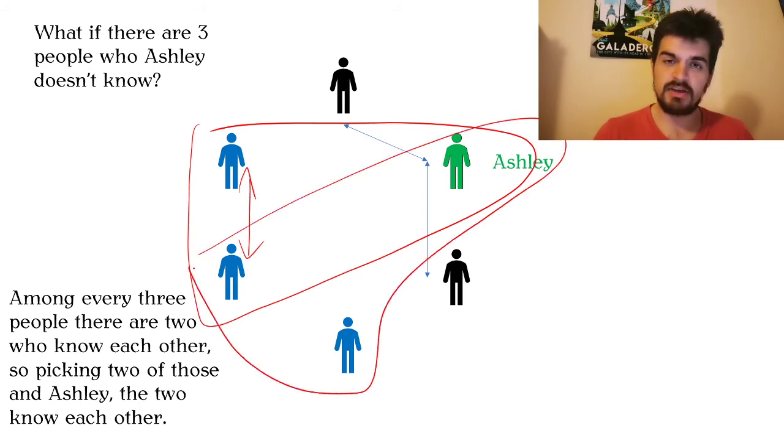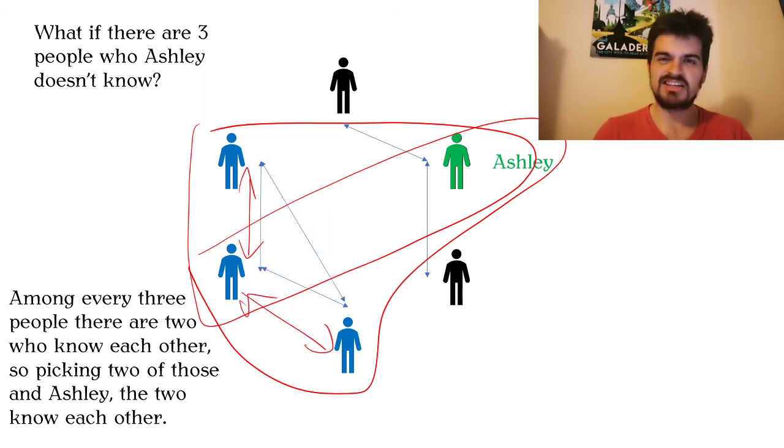There cannot be an arrow between this person and Ashley because Ashley doesn't know this person. Same here, so there must be an arrow here. The same goes if I pick those three people, this one, and Ashley. In either way, we actually do have a triple,